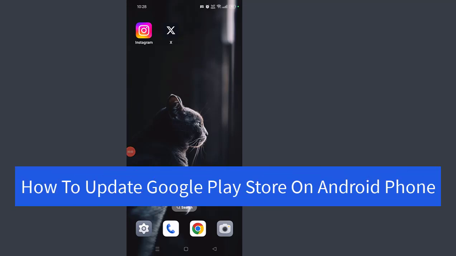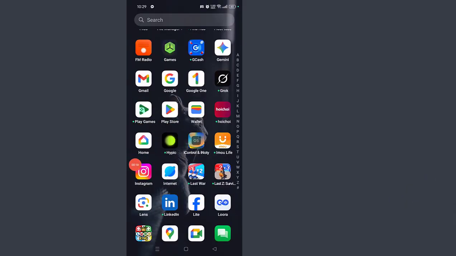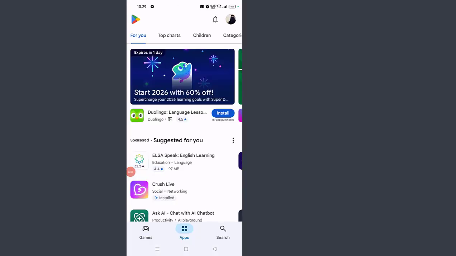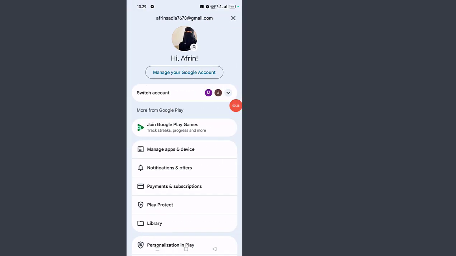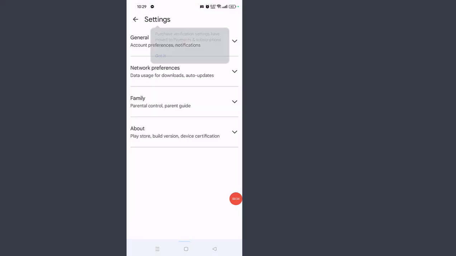In this video, I will show you how to update Google Play Store on any Android phone. Let's start. First, open the Google Play Store app. At the top right corner, tap on your profile picture. Now tap on Settings. Tap on About.